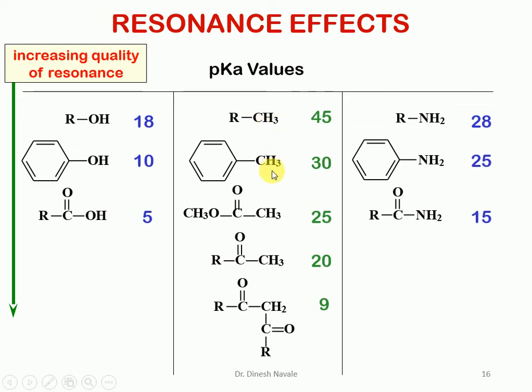These are also some of the examples: this is the primary amine, the alkyl amine, this is the aromatic amine, and this is also the amide. They have given the basicity as well as the acidity of the different compounds.